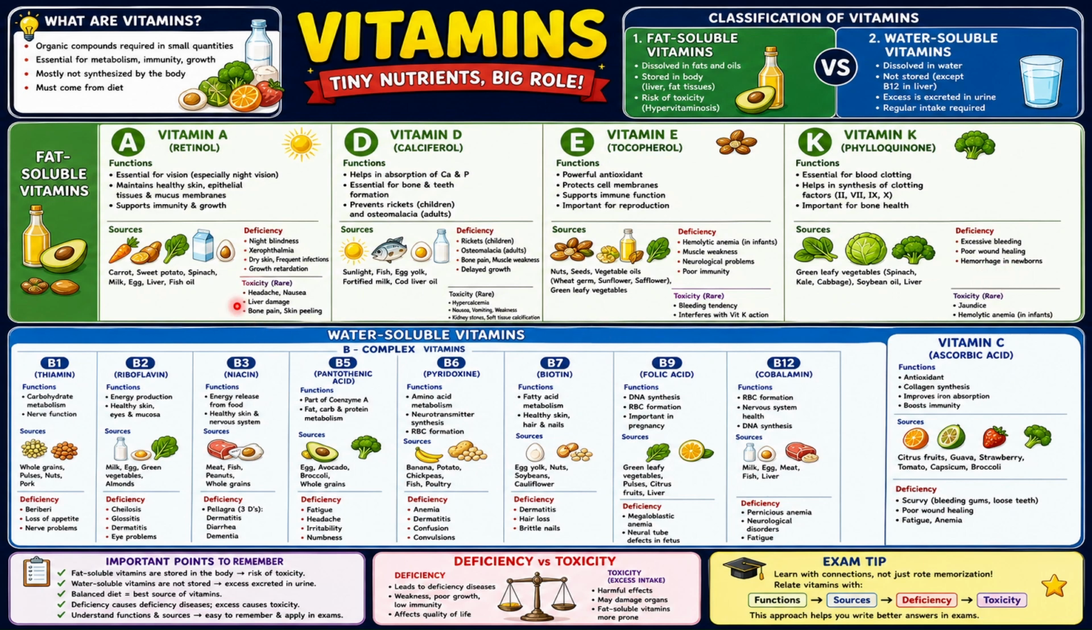Now, there are toxicities. They are rare, but they happen. Vitamin A, when taken excessively, causes headache and nausea. Vitamin D toxicity causes hypercalcemia or kidney stones. Vitamin E toxicity is rare, but causes bleeding tendencies and interferes in the absorption of vitamin K. So, what is the toxicity of vitamin K? Jaundice or hemolytic anemia in infants.